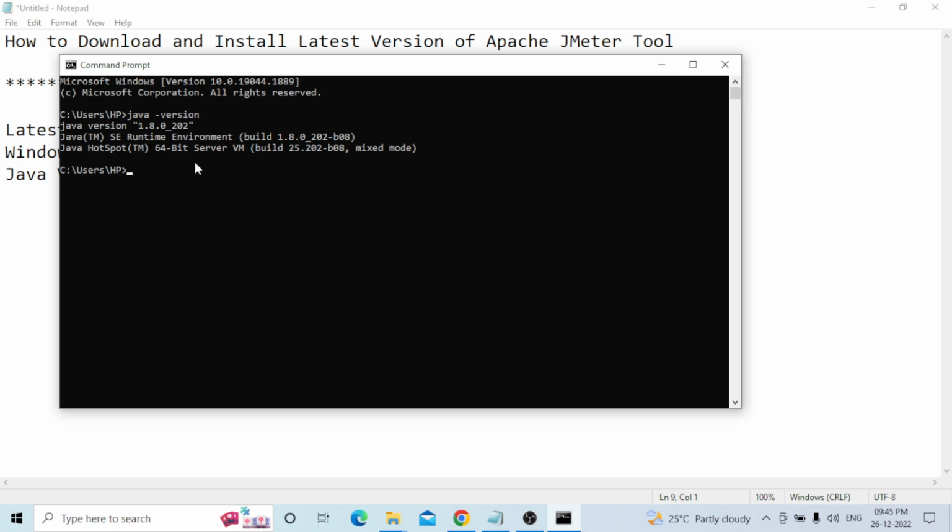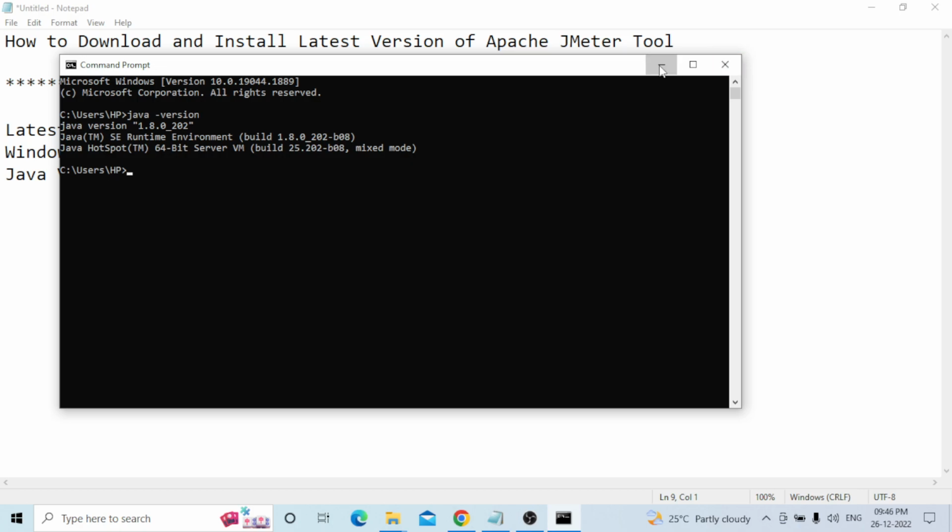You can see I have already installed Java version 1.8.0, Java runtime environment. Okay, whenever you see this type of message, Java is already installed on your computer. You do not need to install it. Whenever you do not get this message and it shows that the internal or external command is not recognized, that time Java is not installed on your computer. Okay, how do you need to install it?